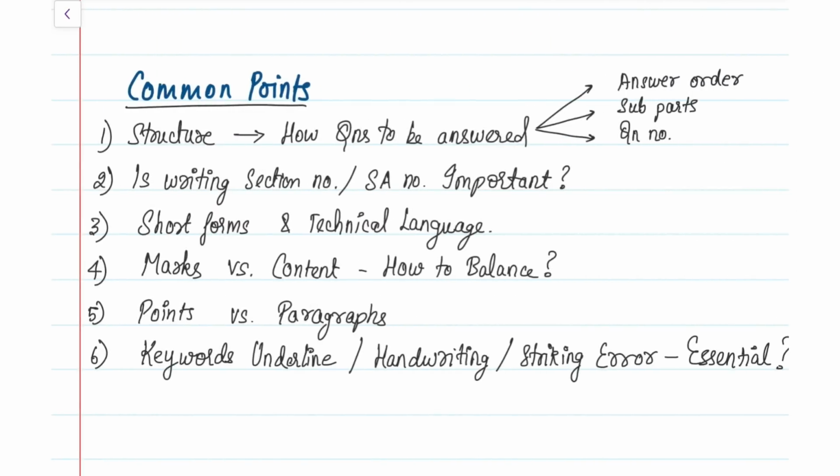So now, first starting with the common points. Here I'm going to discuss 6 points with you, starting with the very important first point, which is your structure. How should you structure your theory paper? What should be the way you should start writing your theory paper?